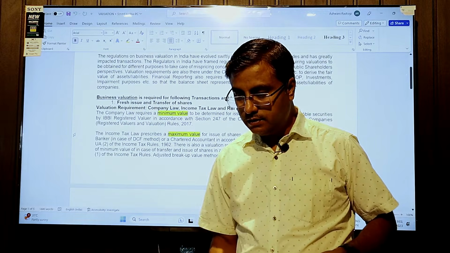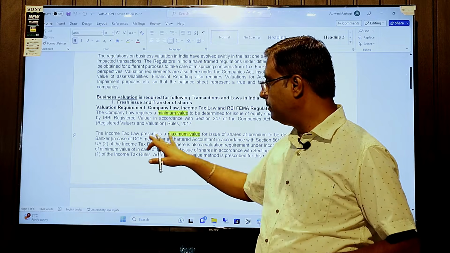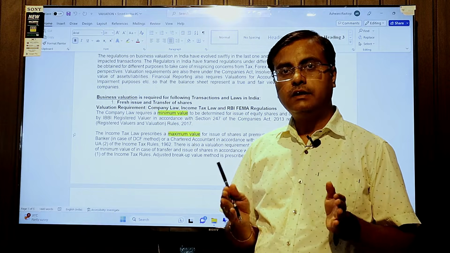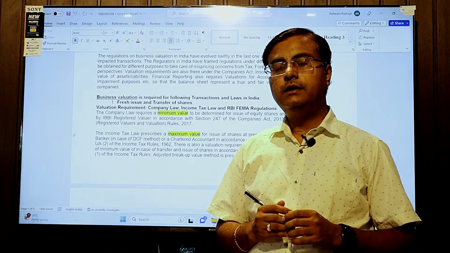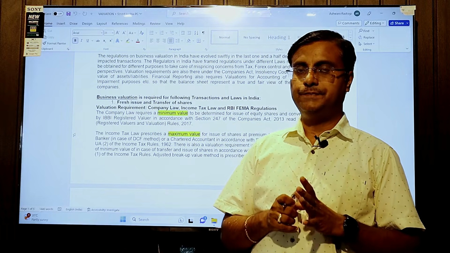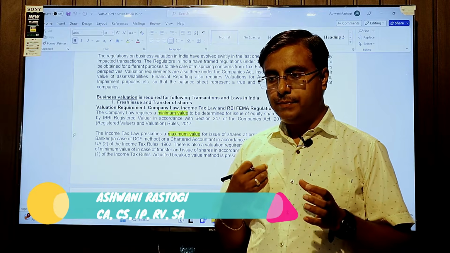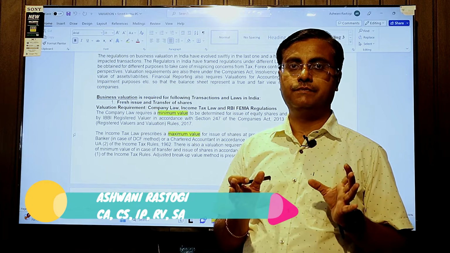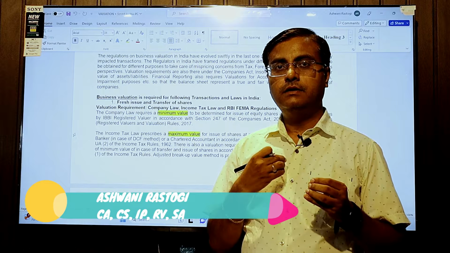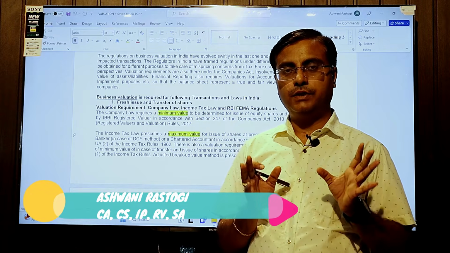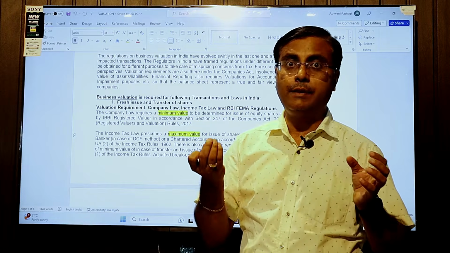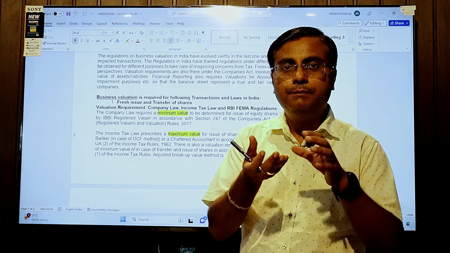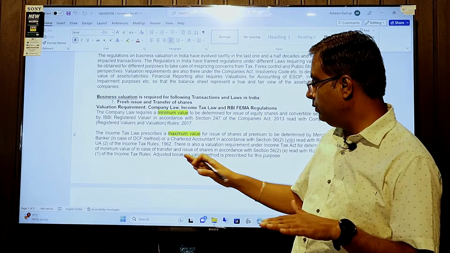Another important aspect is as per the income tax criteria. Suppose there is a transfer of shares, so we need the valuation as per Rule 11UA. So if you are selling your shares to someone else, you should not sell at a lower value. Suppose you are selling at 450 rupees per share, but the valuation comes to 11,000. You are selling only at 450, so you are selling below the fair market value.